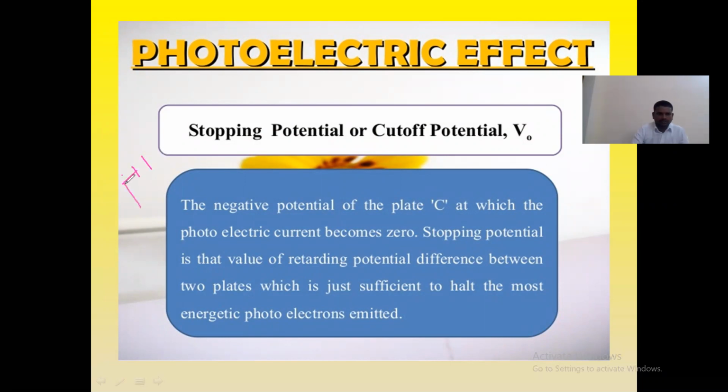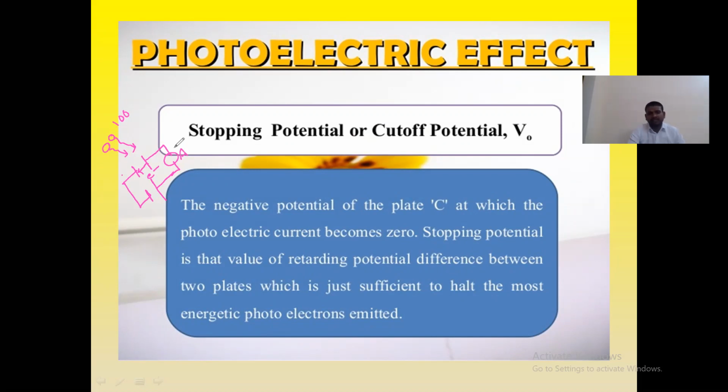These are the 2 photosensitive plates connected to the positive and negative terminals of the battery by means of an ammeter A. Let us suppose that I am sending photons onto the photosensitive material. The electrons are ejected like this. If I send 100 electrons, can you imagine that 100 electrons can flow throughout the circuit?